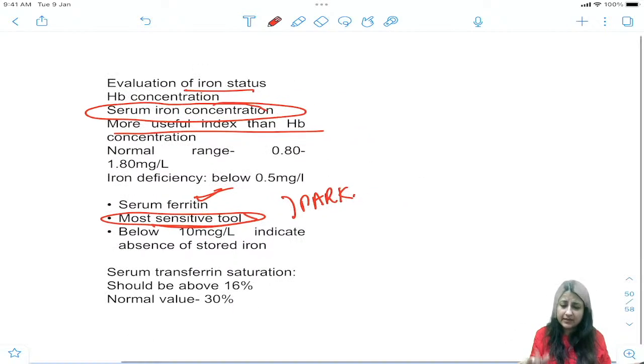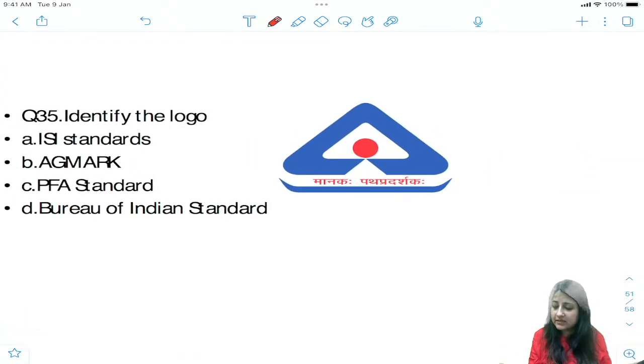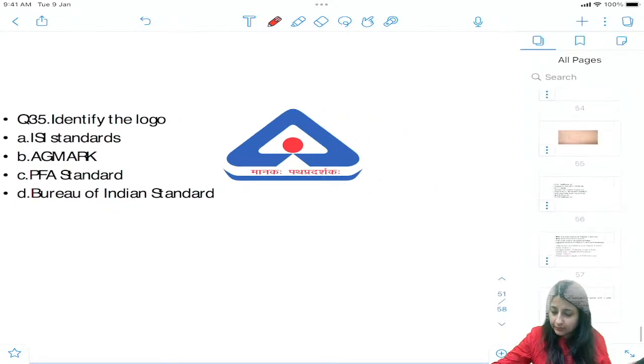You can see the values, okay. Now last but not the least, look at this. Which logo is this? Which logo is this, guys? Which logo is this, everybody?